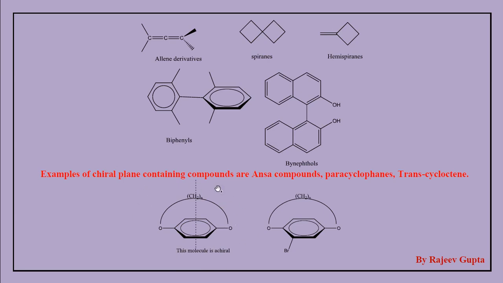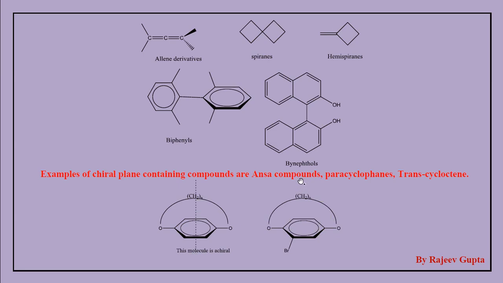But in this carbon skeleton, if we attach a functional group by replacing this hydrogen atom, here a hydrogen atom is present. If we replace this hydrogen atom by a bromine atom, then this plane, which plane? This benzene ring and this attached oxygen atom, which are in a single plane, this plane becomes chiral, or we can say the plane of symmetry is lost in this molecule.